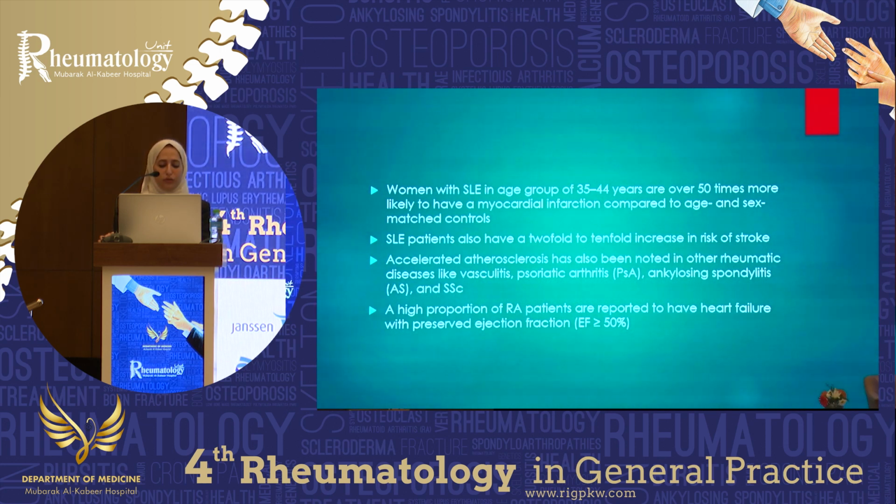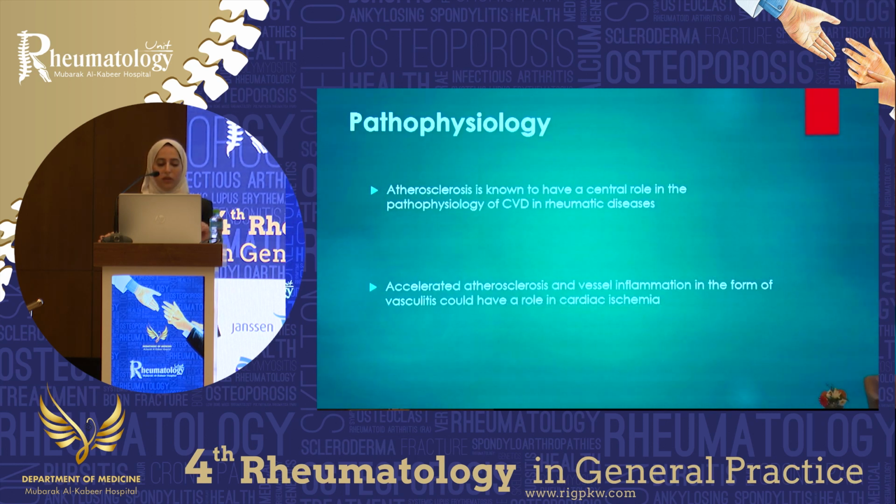And a high proportion of RA patients are reported to have heart failure with preserved ejection fraction. So, pathophysiology. Atherosclerosis is known to have a central role in the pathophysiology of cardiovascular disease in rheumatic diseases, and accelerated atherosclerosis and vessel inflammation in the form of vasculitis could also have a role in cardiac ischemia.